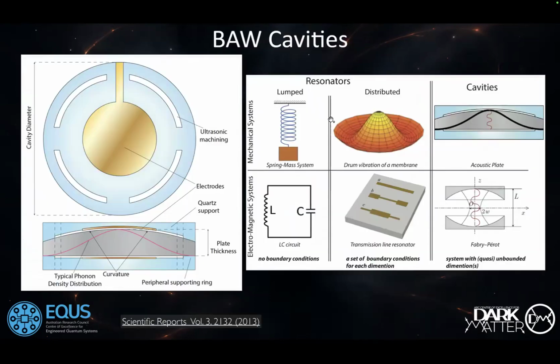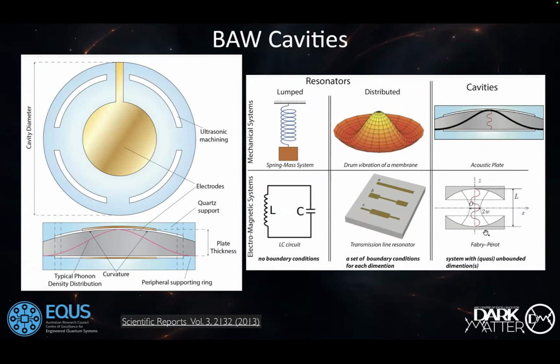And the idea here is that in acoustics, we have an absolute analog of the well-known Fabry-Perot cavity. A Fabry-Perot cavity is a cavity where light bounces between two mirrors, creating a standing wave. Here we have standing waves of phonons bouncing off two mirrors, and the mirrors are basically interfaces between a solid and, in our case, pores and vacuum. So the gaps here are vacuum.